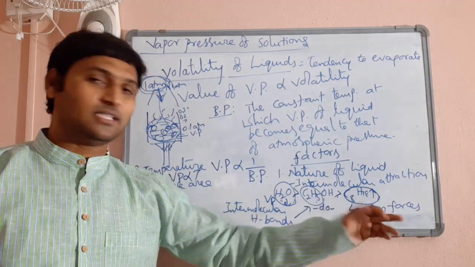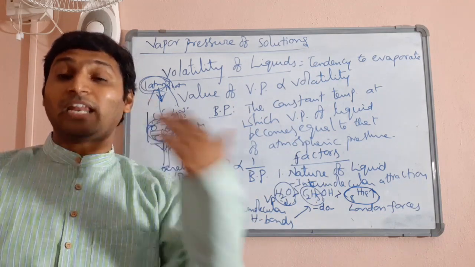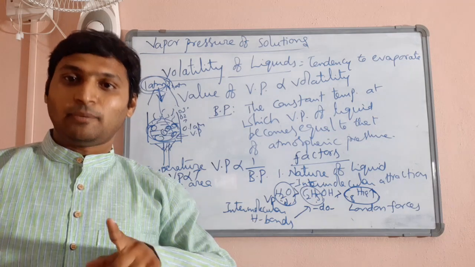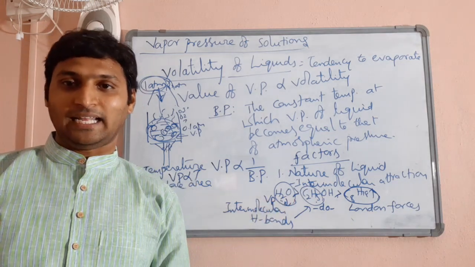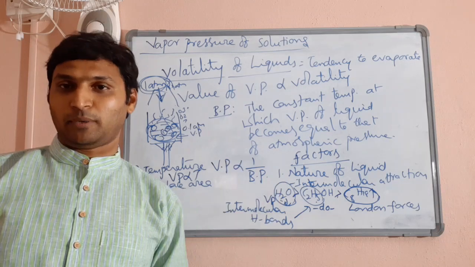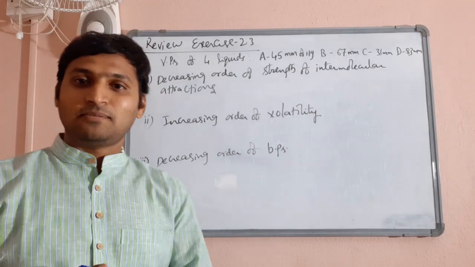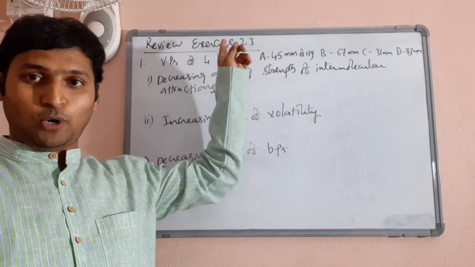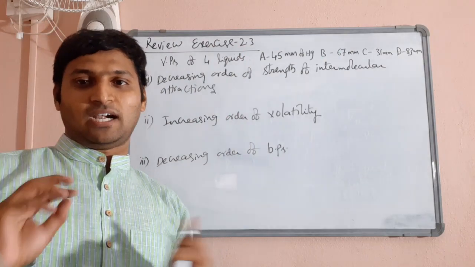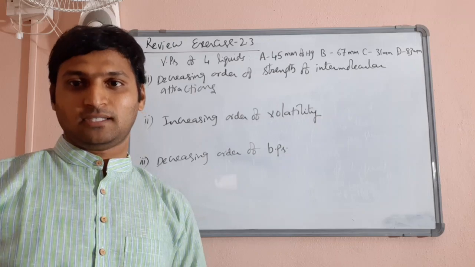More volatile liquids like octane and acetone, which you know very well evaporate very readily, exhibit more vapor pressure, whereas liquids like water, which don't evaporate readily, exhibit less vapor pressure. We had a small review exercise in your EPL, review exercise 2.3, to check our understanding of vapor pressure so that further learning of concepts becomes convenient and easy.